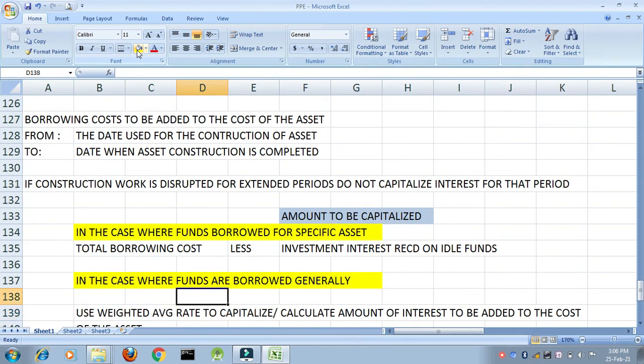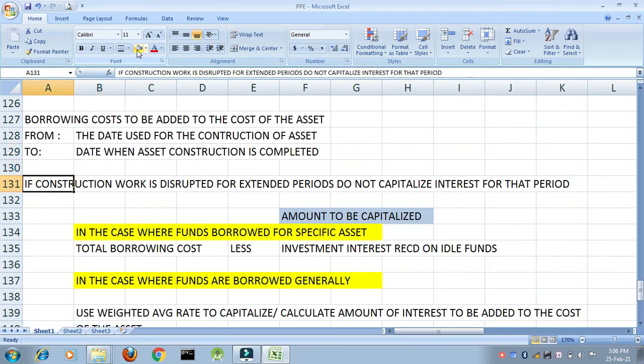Okay. Now borrowing cost to be added to the cost of asset. From when to when will you add the borrowing cost? Starting to end from the date used for the construction of the asset. The date you start using the principal amount for the construction of the asset to the date when the construction is completed. Start to end, I will just capitalize the borrowing costs.